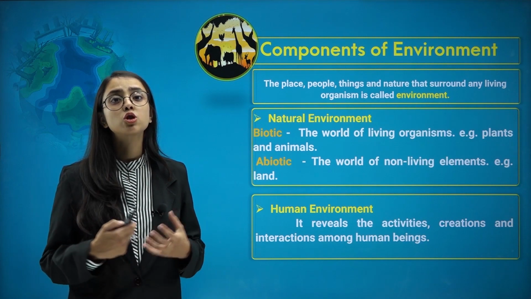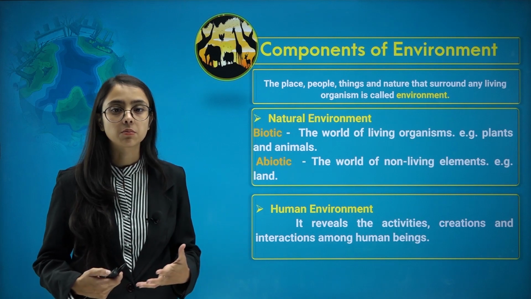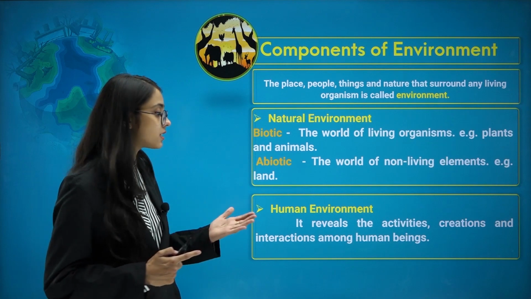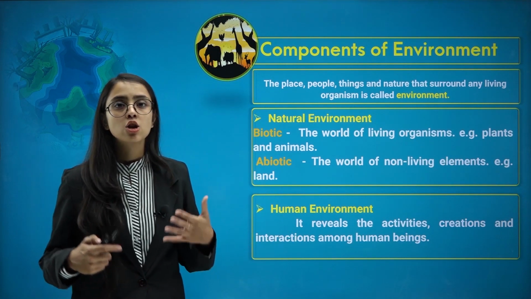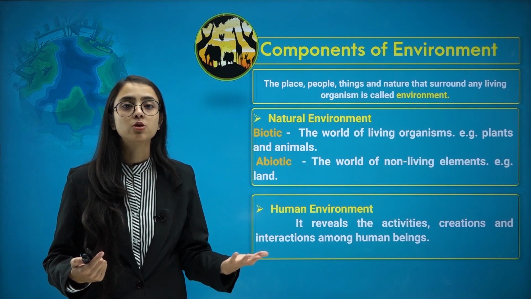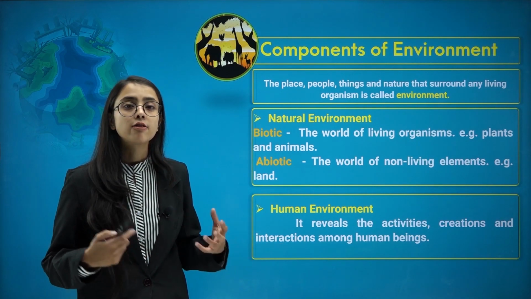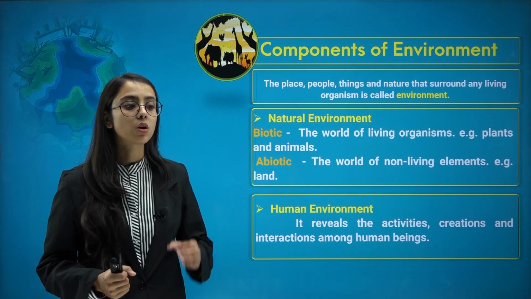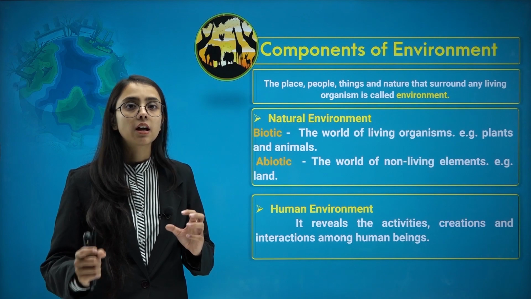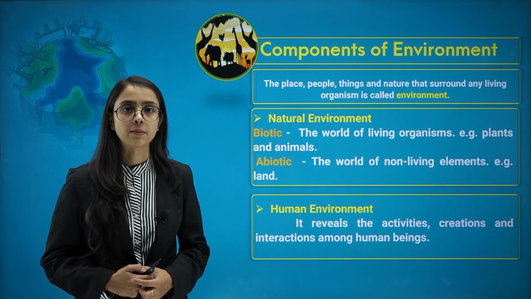Furthermore, we studied human environment or man-made environment. Human environment consists of all the activities, creations and interactions among human beings. So, for example, if you and I are talking right now, whatever output we are generating from our interaction consists of a human environment. If certain people are building a road, that road is an element of our environment which is being formed with human interaction, and that is known as human environment.